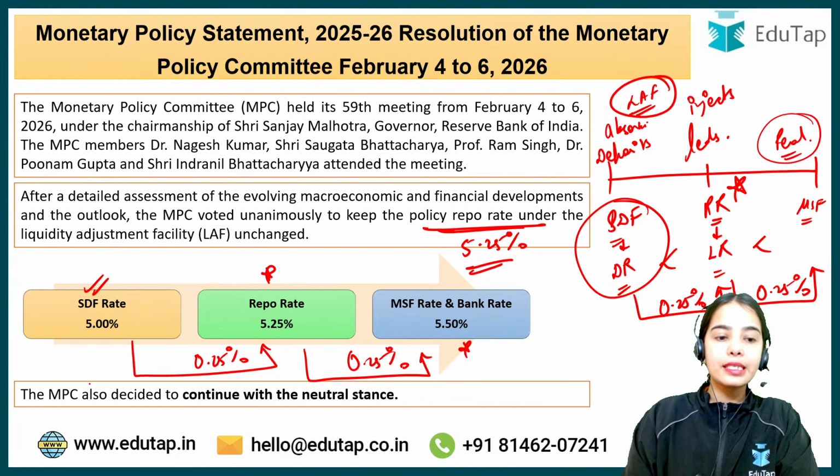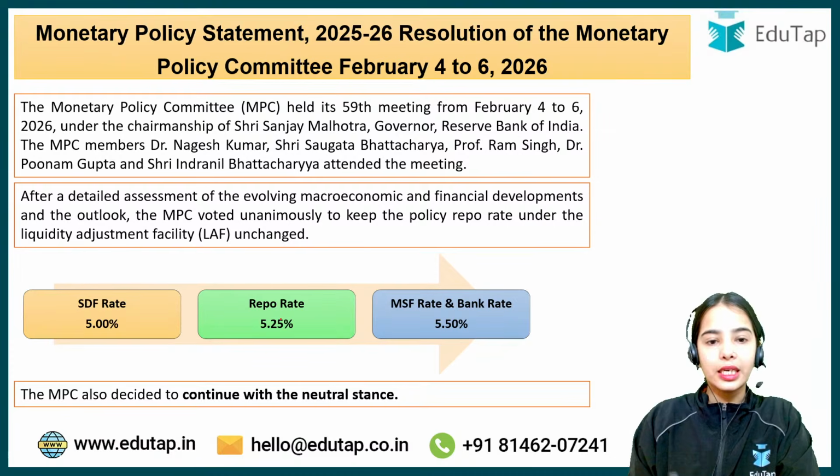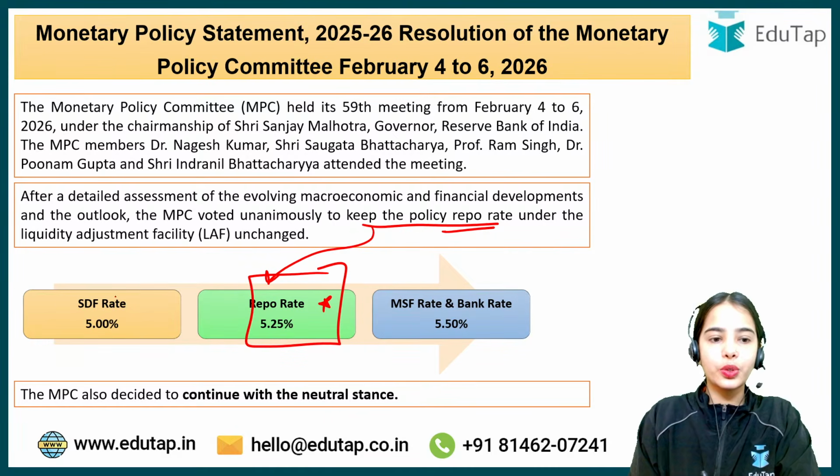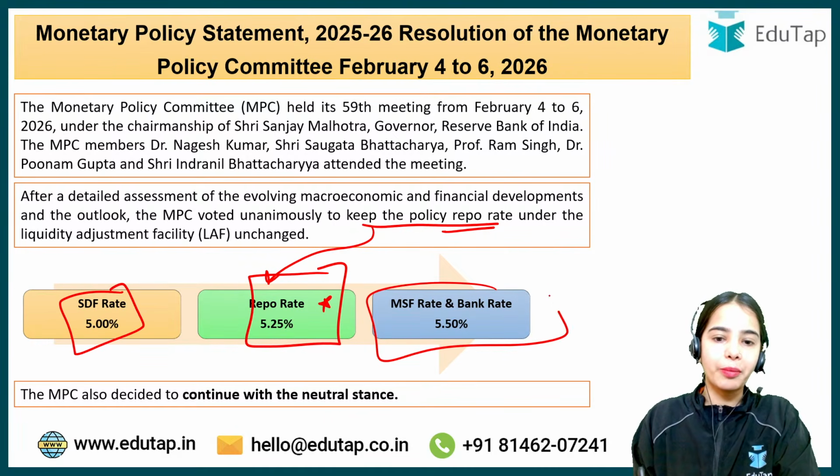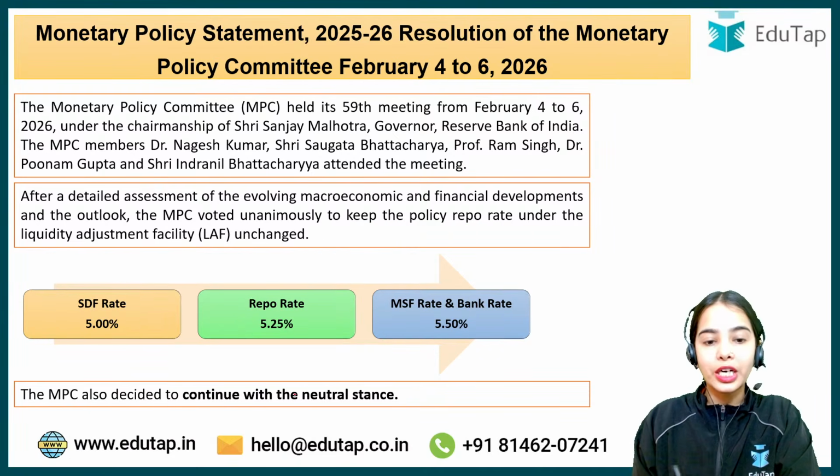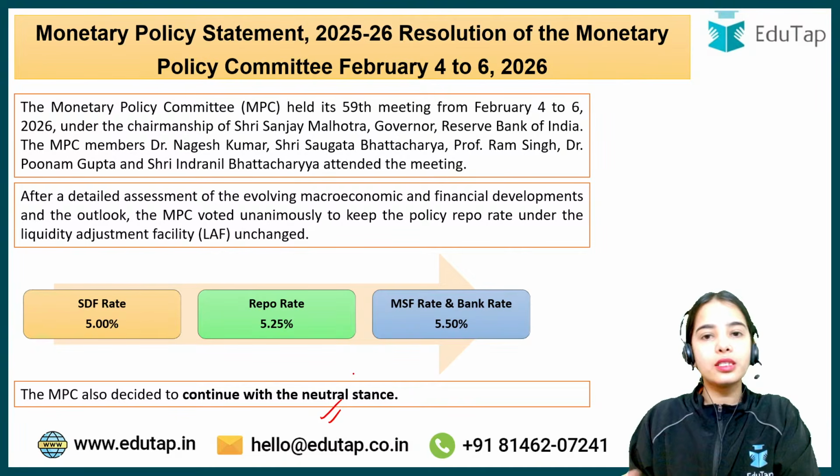Chalo. Next is the Monetary Policy Committee decision. The Monetary Policy Committee has unanimously decided to keep the repo rate unchanged at 5.25%. The SDF rate is 5%, and the MSF rate and bank rate are 5.50%. The MPC also decided to continue with the neutral stance. What is the neutral stance?